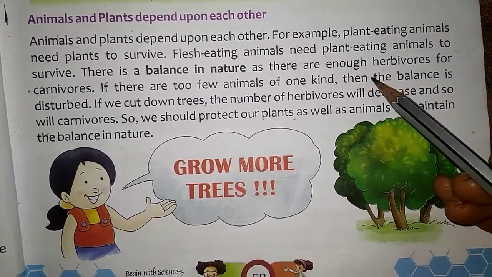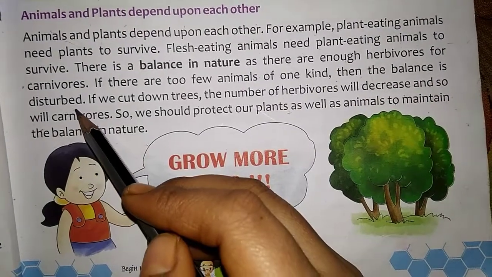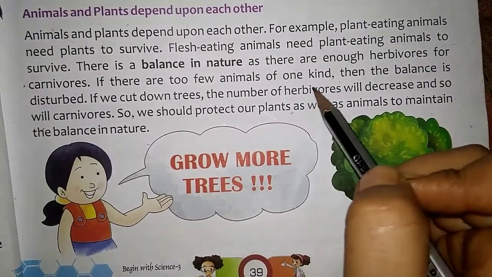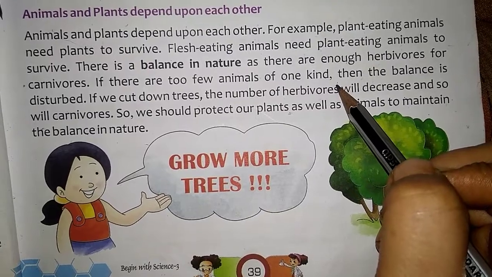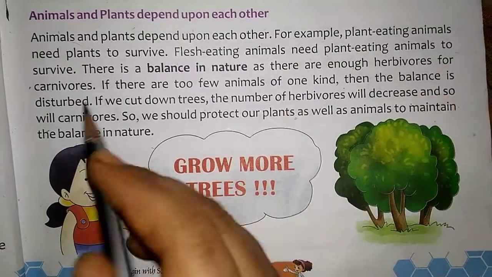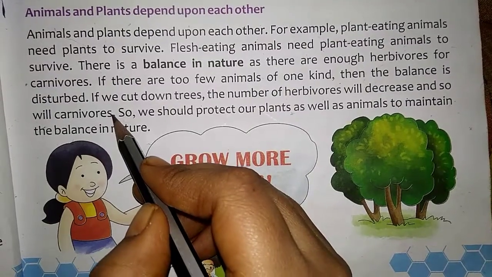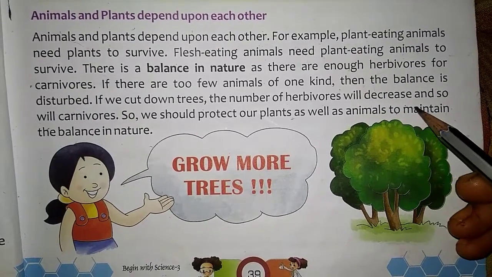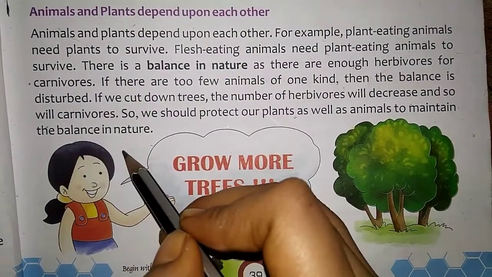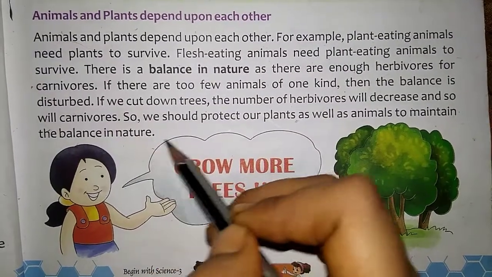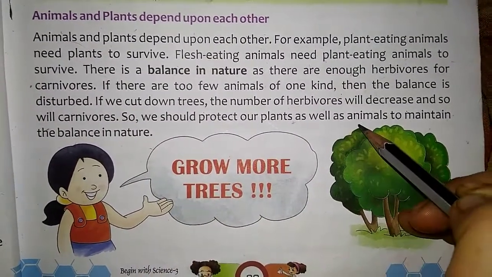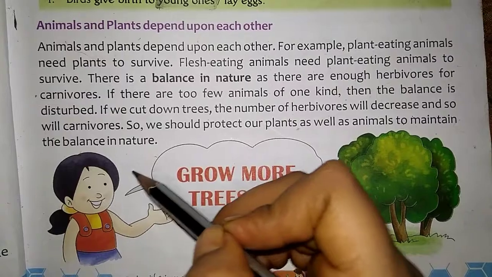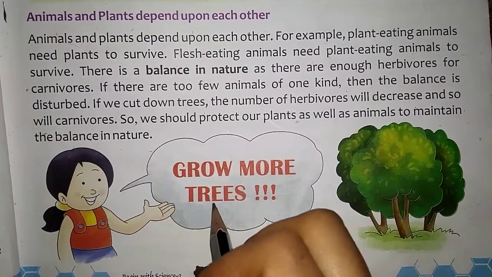As there are enough herbivores for carnivores, if there are too few animals of one kind, then the balance is disturbed. If we cut down trees, the number of herbivores will decrease and so will carnivores. So, we should protect our plants as well as animals to maintain the balance in nature. Grow more trees.